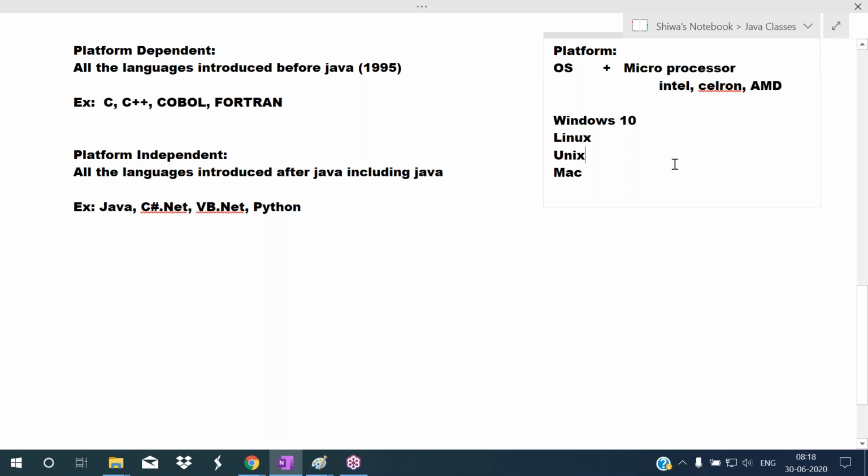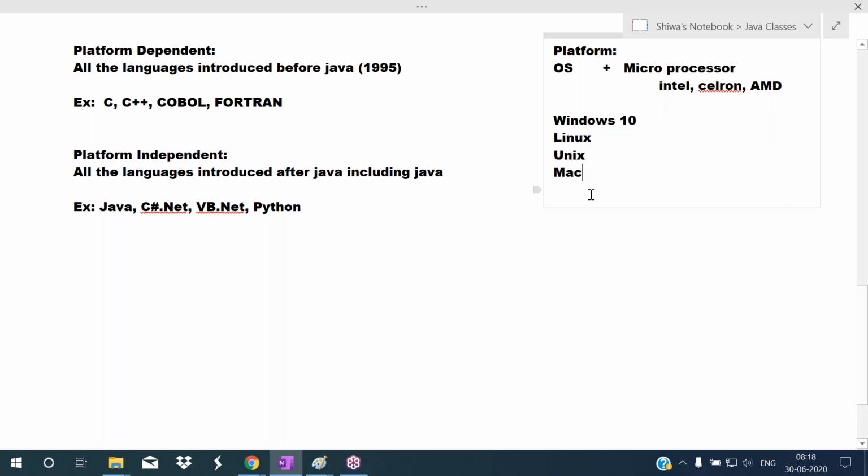Remember one point which I also explained in the previous class: each and every operating system has its own language, and each and every microprocessor also has its own language. So Windows 10's language cannot be understood by Unix or Linux or Mac. The Mac language cannot be understood by Linux or Unix or Windows.